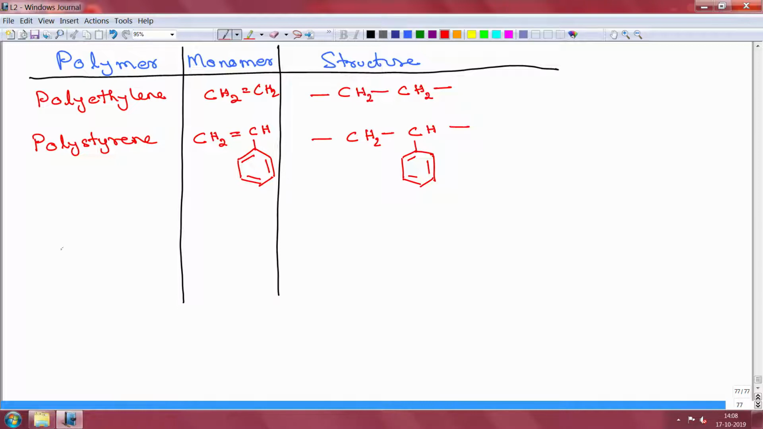Another one is called polyacrylamide. And here your X takes on the value CONH2. So, this is CONH2, and you have the structure looks like the following.